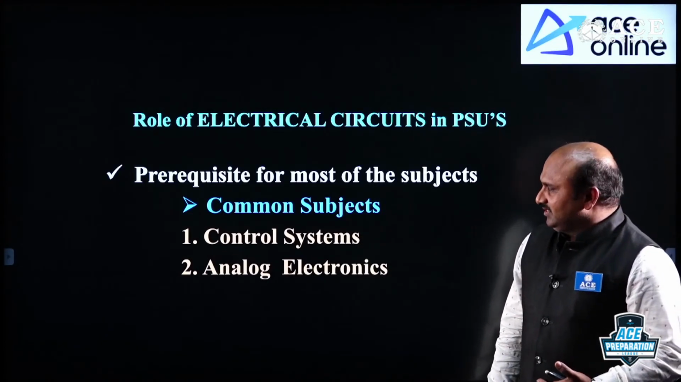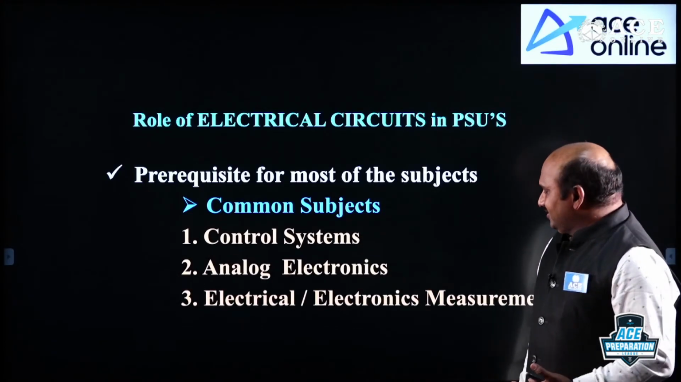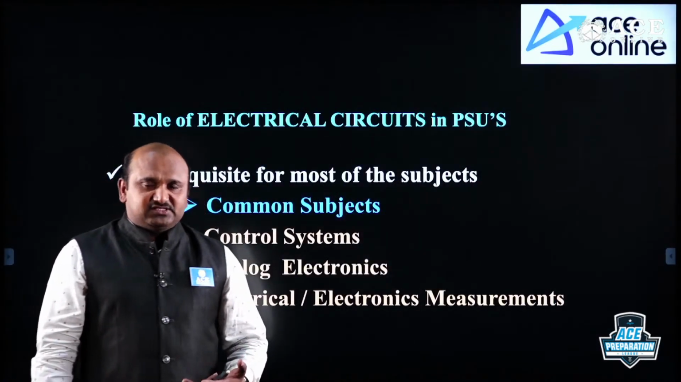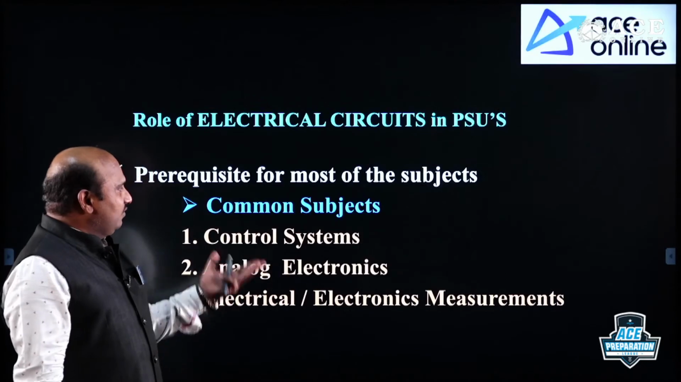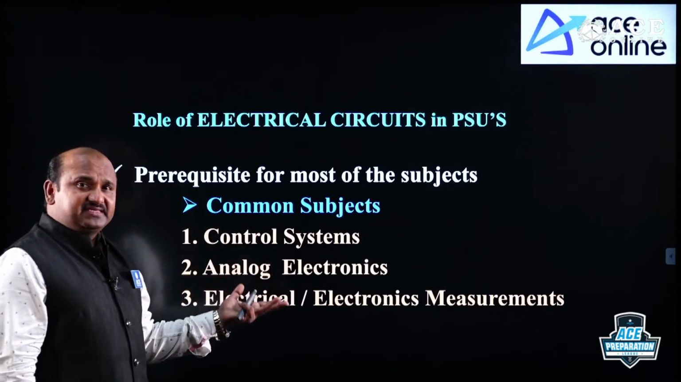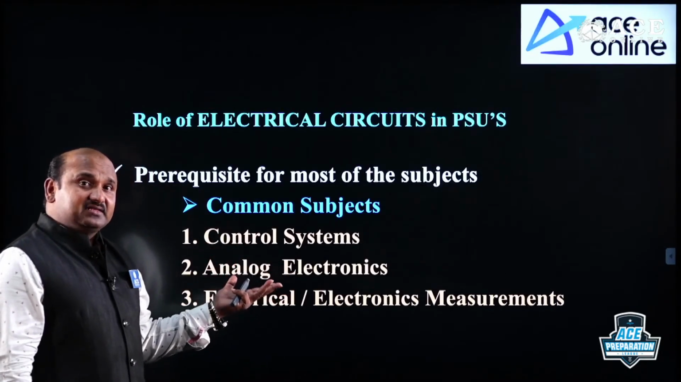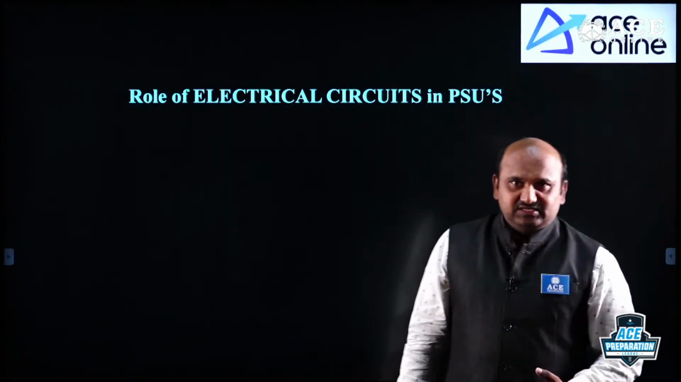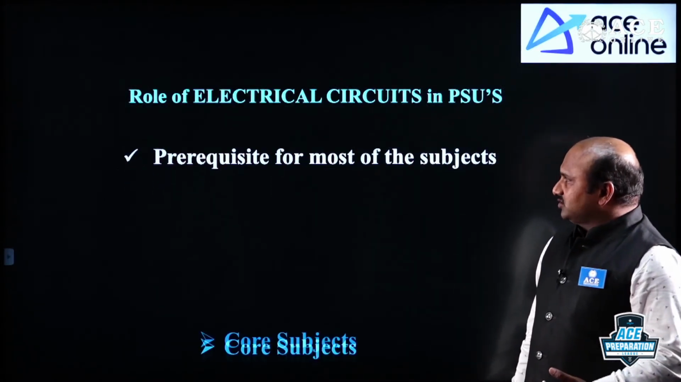Is it right? Now, the next one is electrical and electronics measurements. This is very important. For electrical and electronics measurements, compulsory, we need to have the prerequisite, nothing but the basics under electrical circuits. Is it right? Now, what are the core subjects? If you take the core subjects, this is the prerequisite for the core subjects also.